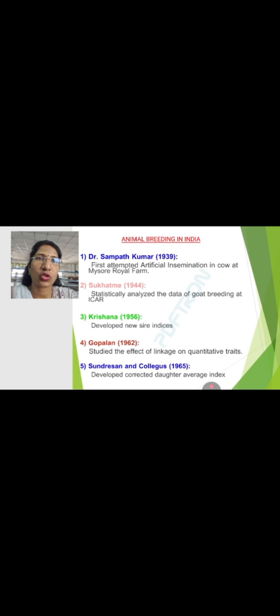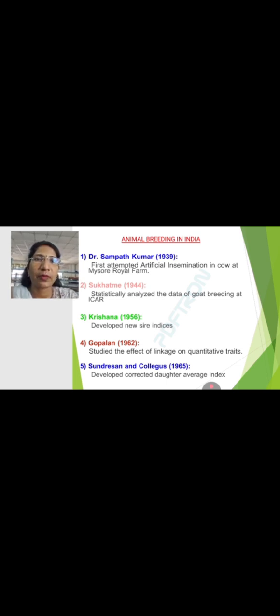Then Charles Darwin proved natural selection, and genotype by environment interaction. Then in animal breeding in India, some specific scientists worked on animal breeding.